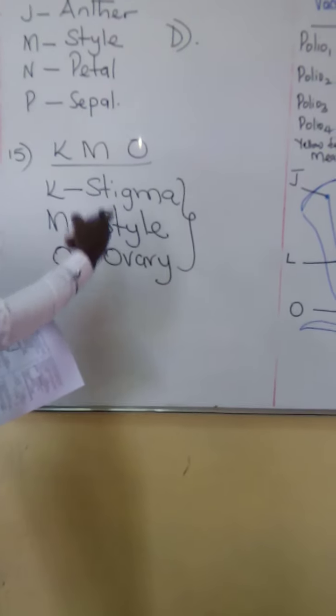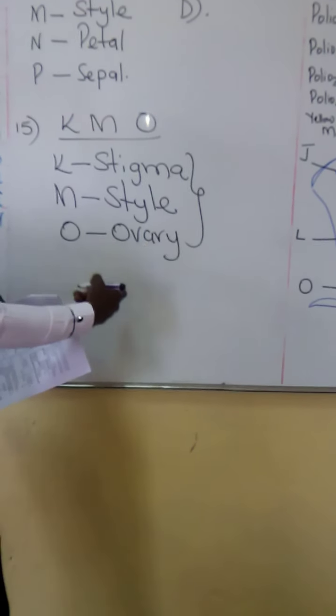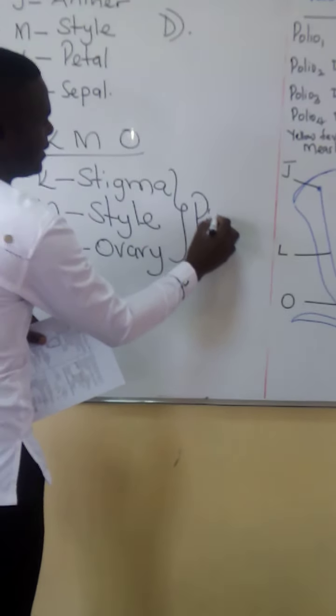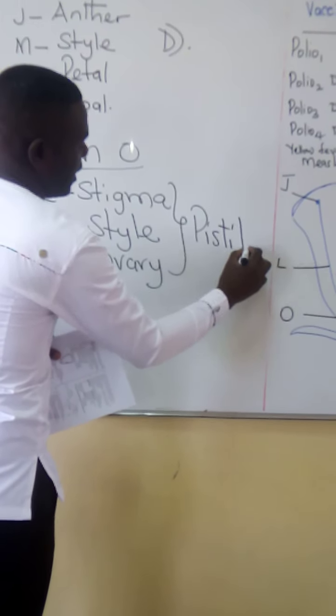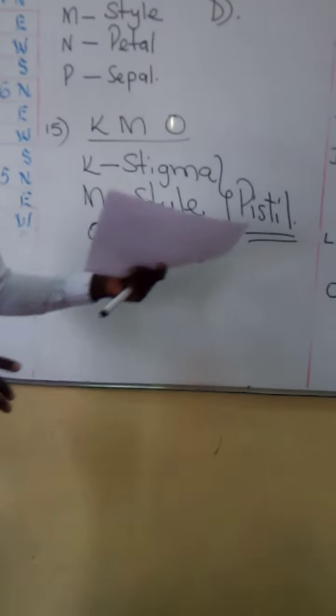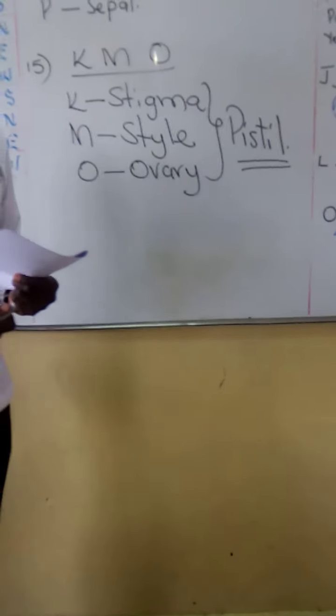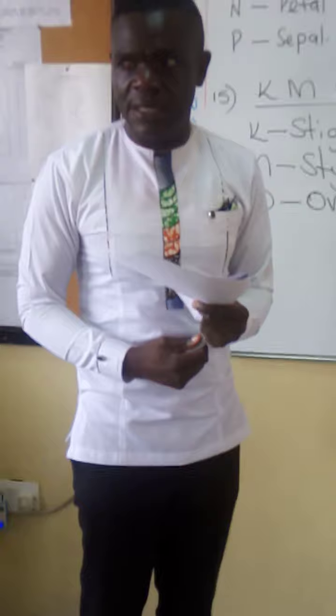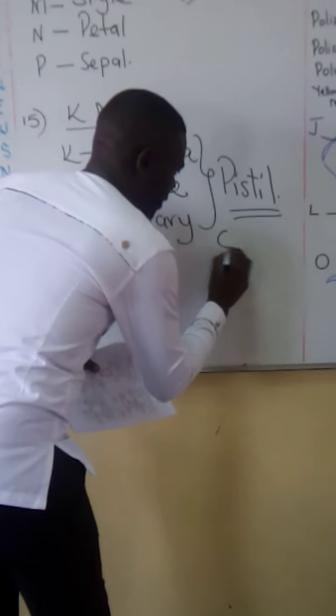And these ones are the female parts of the flower, and they are known collectively as the pistil. Some books call them the carpel.